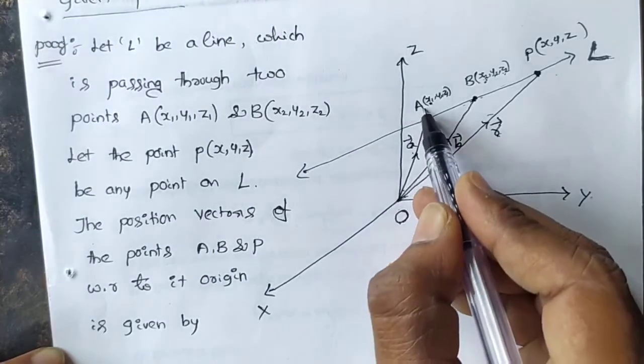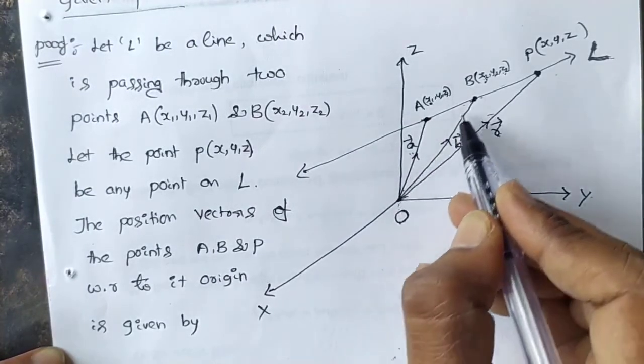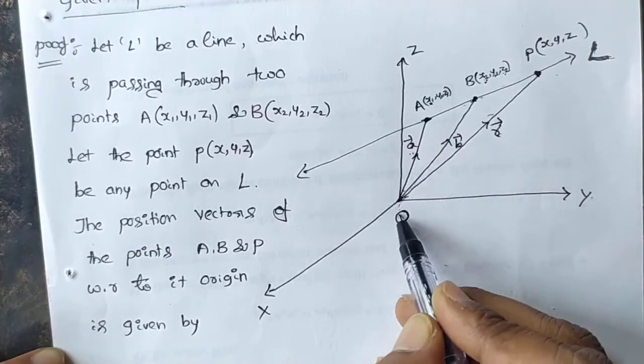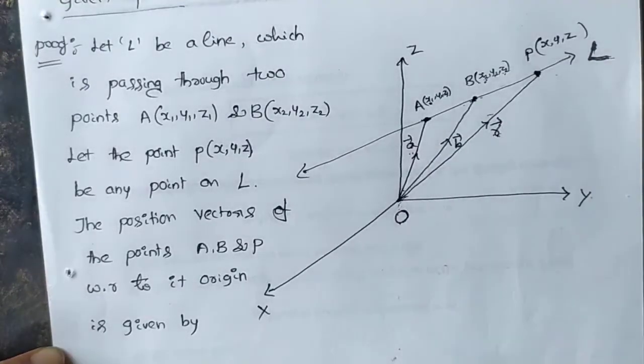That is, OA vector is A vector, OB vector is B vector, OP vector is R vector.